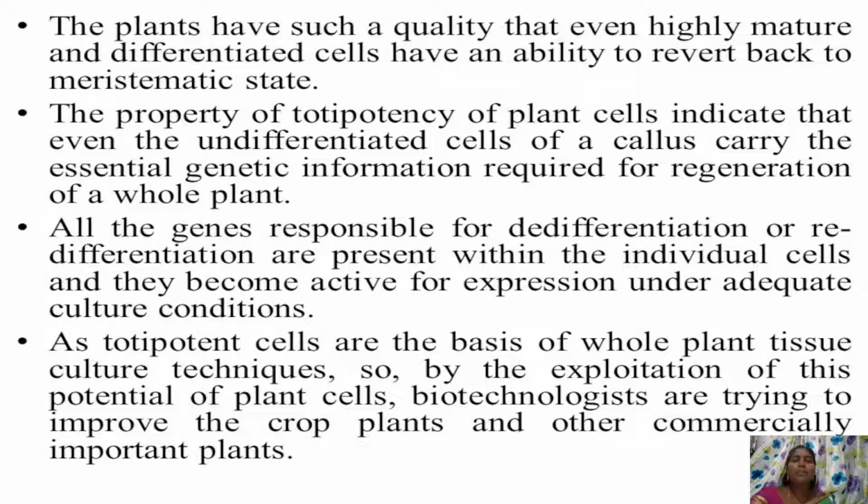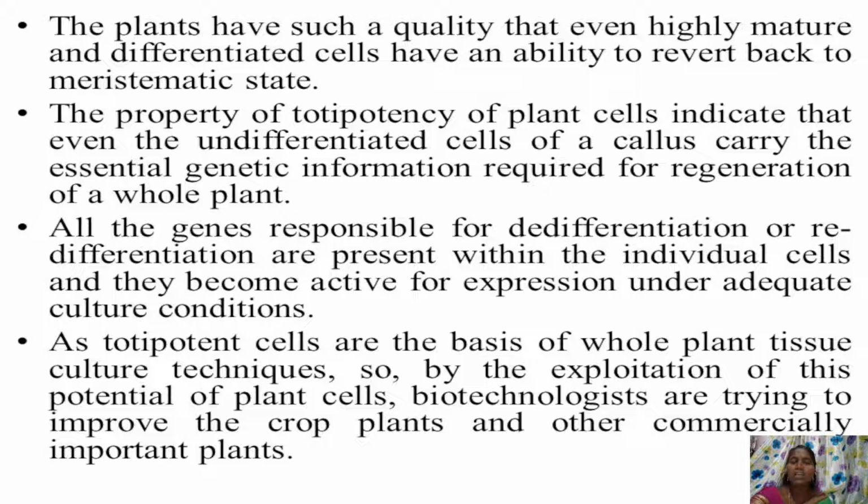Plants have such a quality that even highly mature and differentiated cells have an ability to revert back to the meristematic state. This property of totipotency indicates that even the undifferentiated cells of callus carry the essential genetic information required for regeneration of a whole plant.